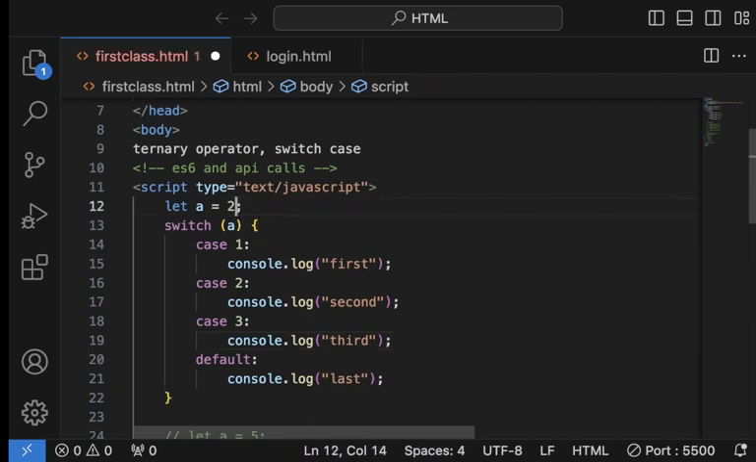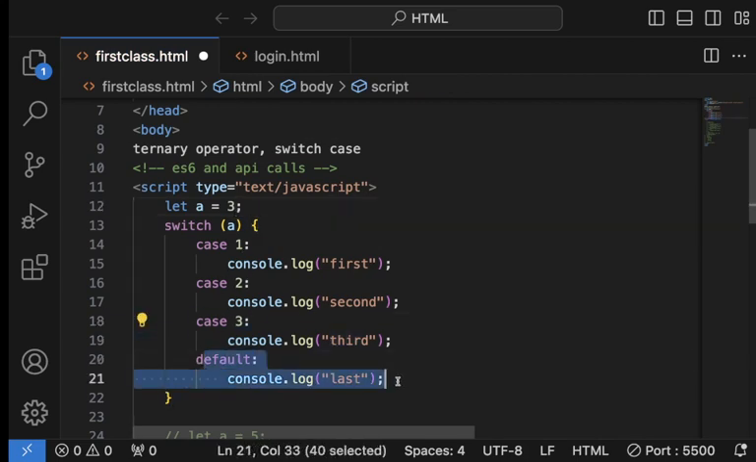Let's say this is 2 now. It's not going to console log this because it doesn't meet this case. But it meets this condition, right? So it will console log this, this, and this. Let's assume this is 3. It will console log this and this. Let's say this is 5. It will only do this. Do you get it?